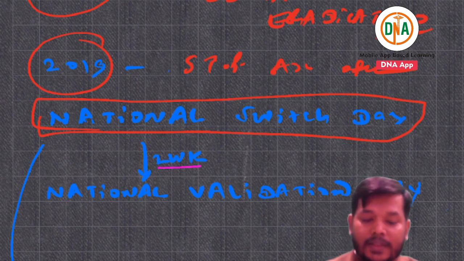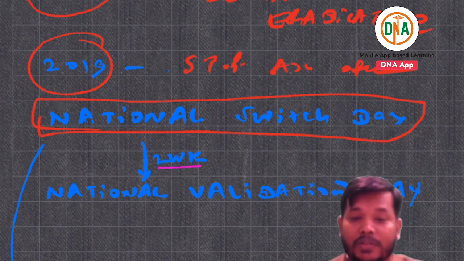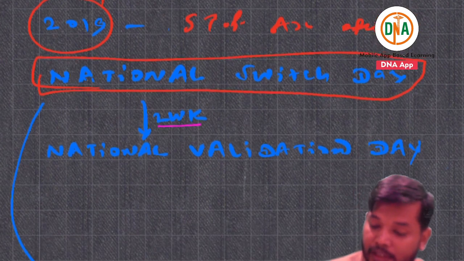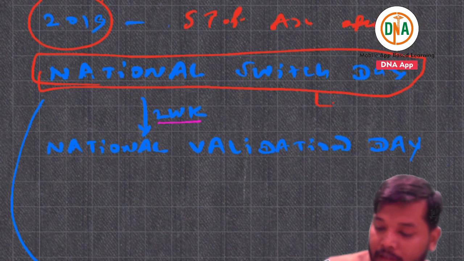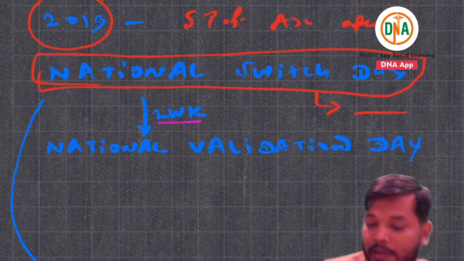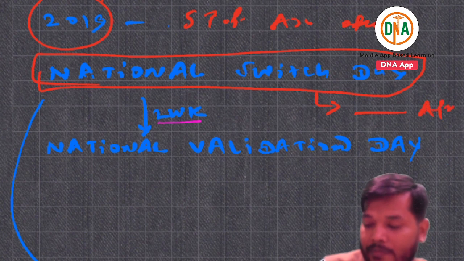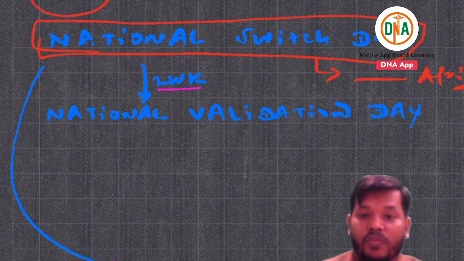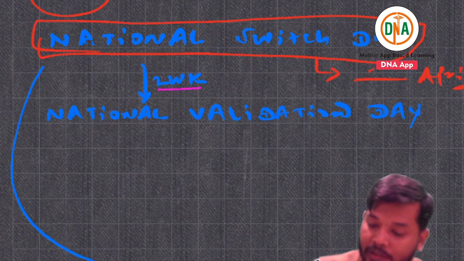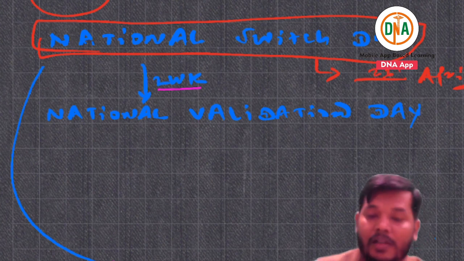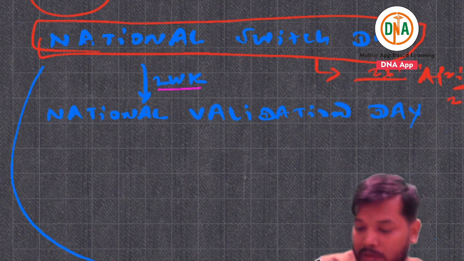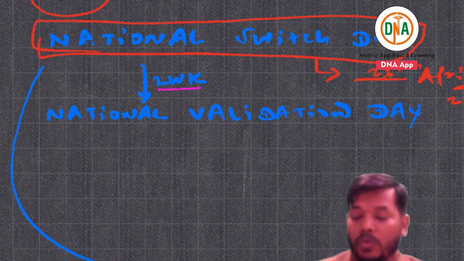What is the National Switch Day, and what is its importance? National Switch Day is celebrated in April. Which date? 25th April. Which year? 2016.